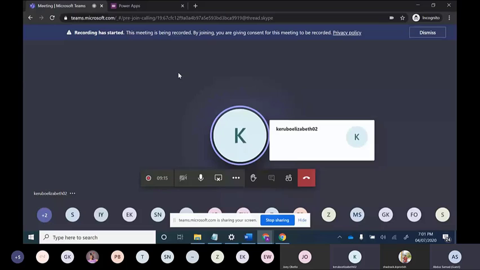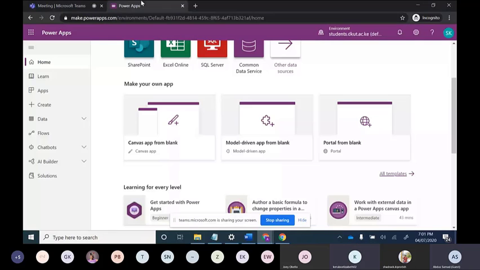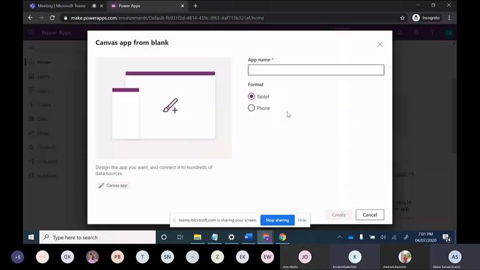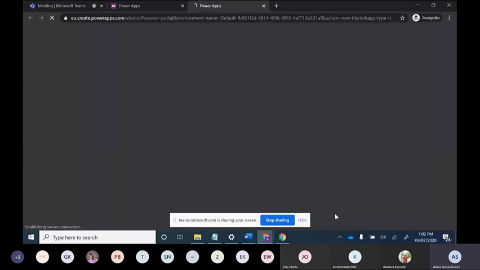Okay, fine. So now I'm moving on to build our first Power Apps. We are landing into Canvas application, so we will click on this. It will ask in which format you want to build, that is tablet format or phone format. We will use tablet format because it looks good on desktop. Otherwise, if I choose phone format, it will not look good on desktop, it will be shrunk. So I am giving it the name my first app. And we have created it.